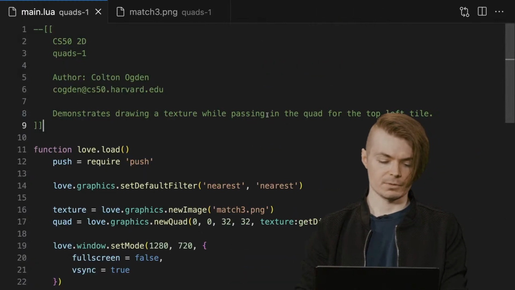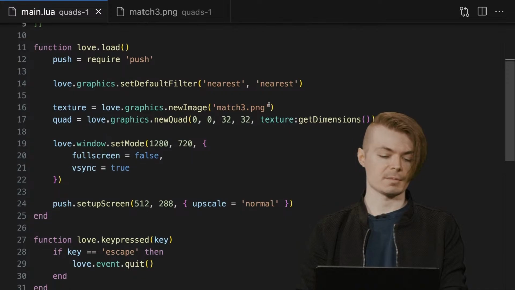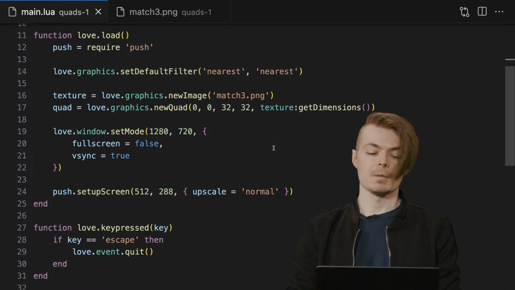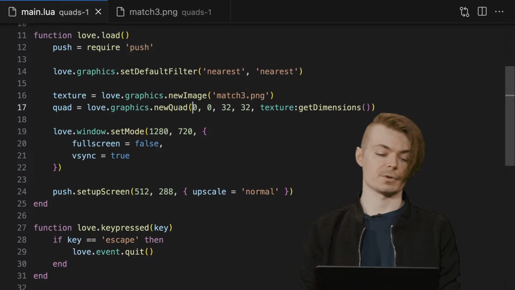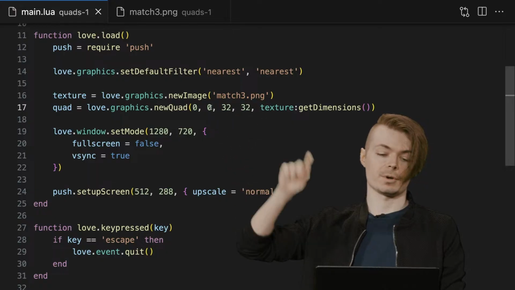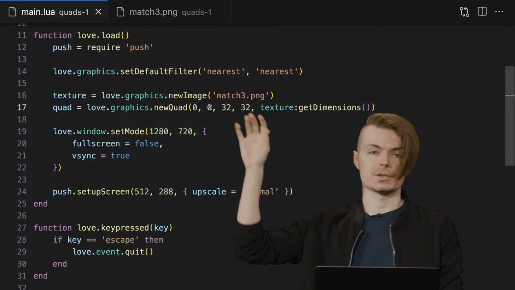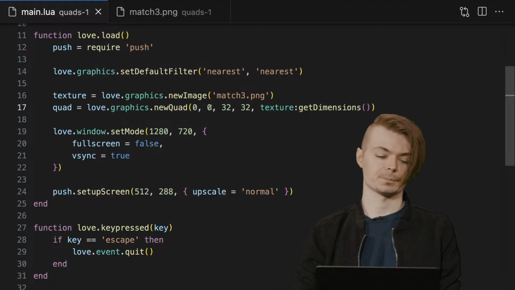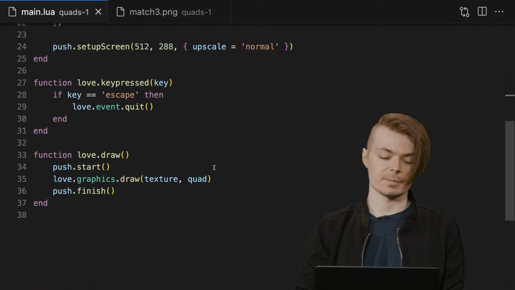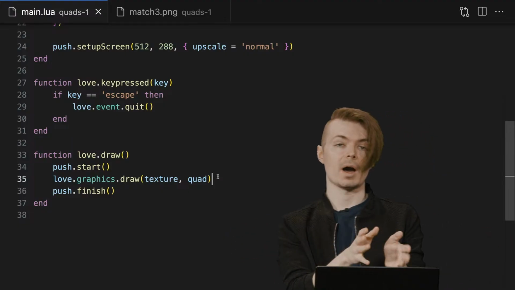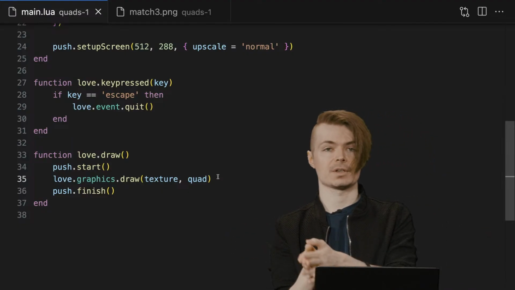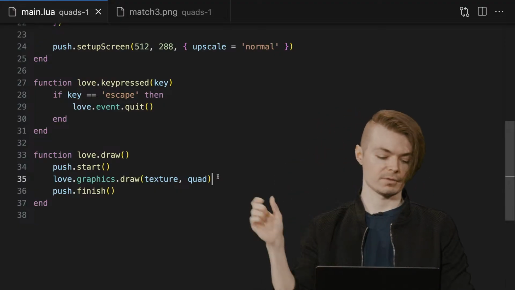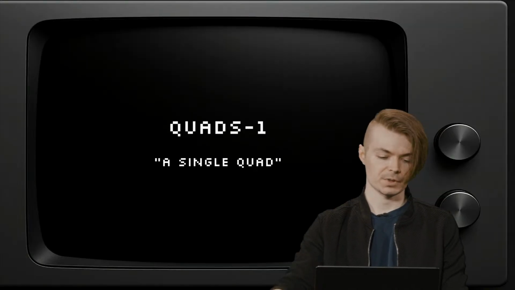In this case, if we remember from last week, we can take the same image and then load the same texture and then draw it largely the same. But now we're going to create a new quad, which is from 0, 0 on the x and y to 32, 32 on the x and y. So we're defining a 32 by 32 square rectangle as our quad. And then if we come down here, remember, we can just pass quad as the second argument to love.graphics.draw, and that has the result that the texture gets drawn, but only through that window of that quad. So simple enough so far.